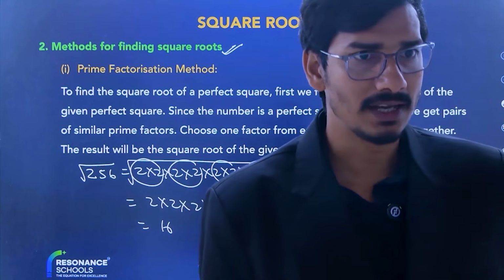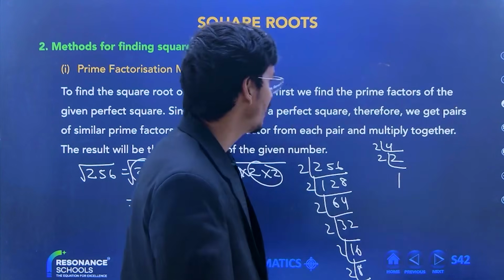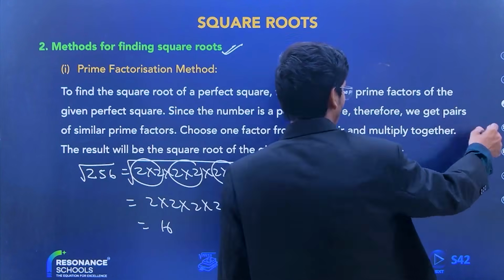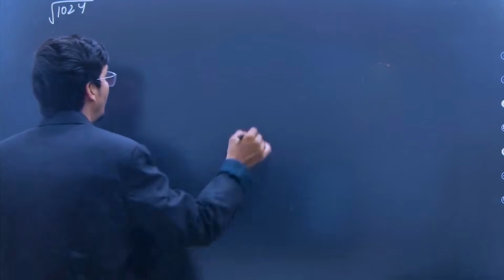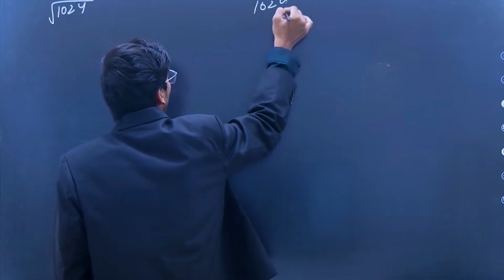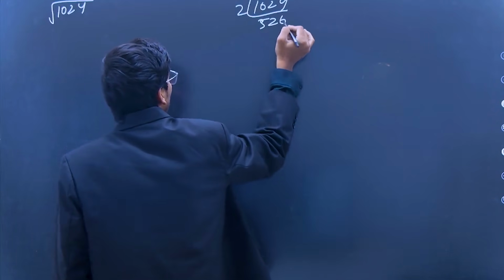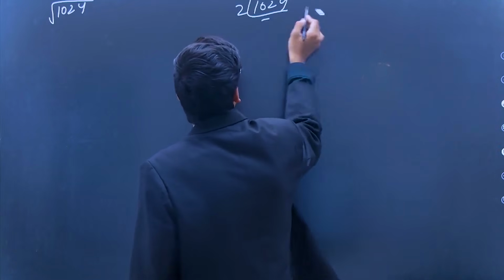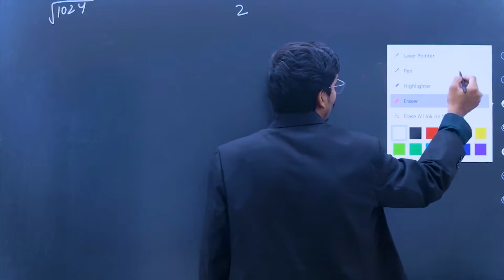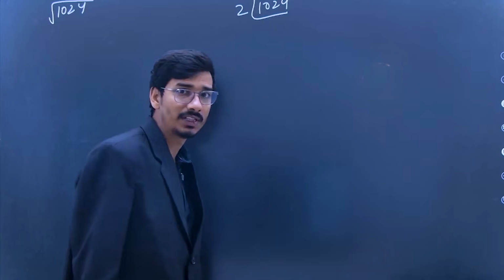Harsha is asking, sir, can you do the prime factorization of 1024? Yes, beta. When you do the prime factorization of 1024, it's 1024, 1 GB data.